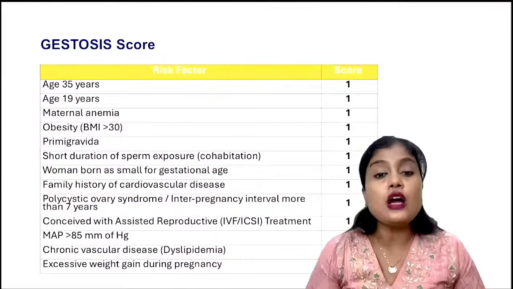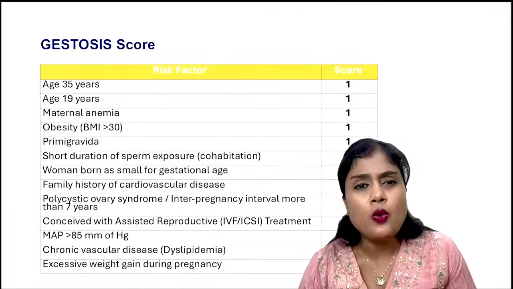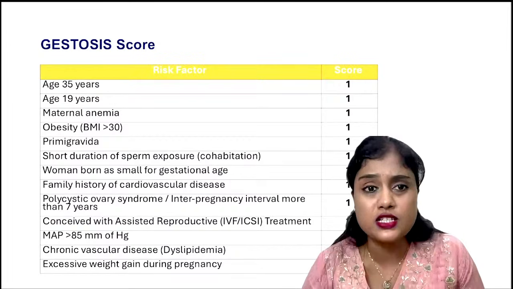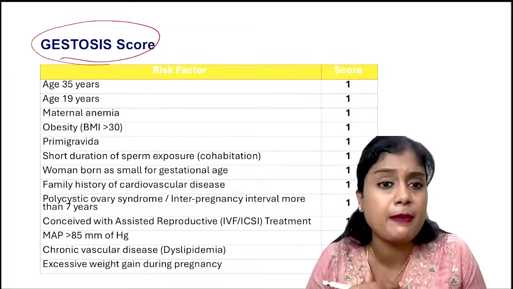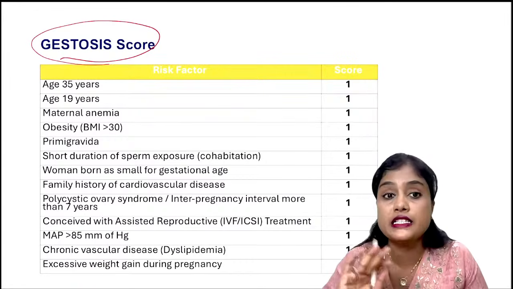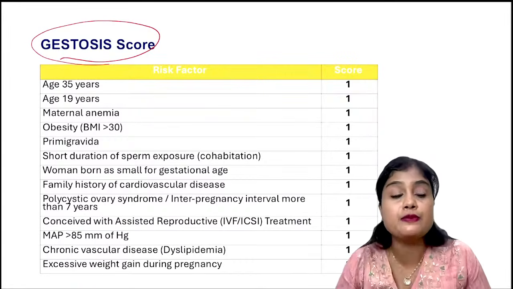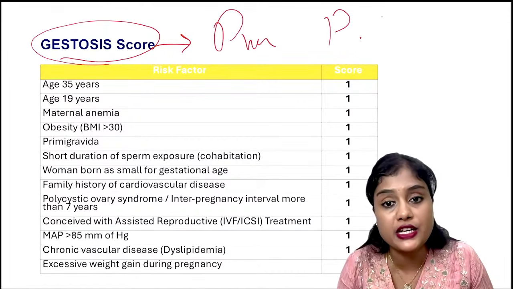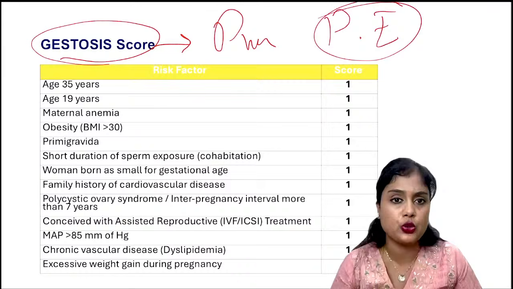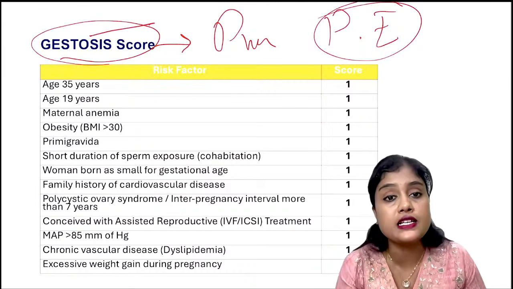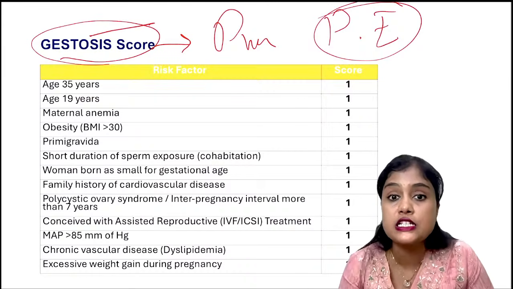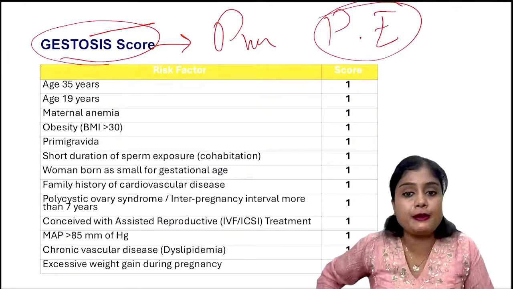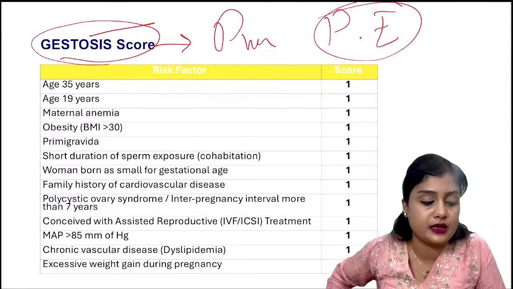Okay, so coming to the Gestosis score, now I'm expecting they can give you a history and ask you what is the Gestosis. Since it is developed in India by ourselves, our studies, our FOGSI groups, the esteemed groups have given this. So what is the Gestosis score? It is a predictive value to tell whether she'll get preeclampsia or not. It is a predictive score, isn't it? A score of more than what is considered as predictive positive for preeclampsia? How much should the Gestosis score be to say she is likely to get preeclampsia?